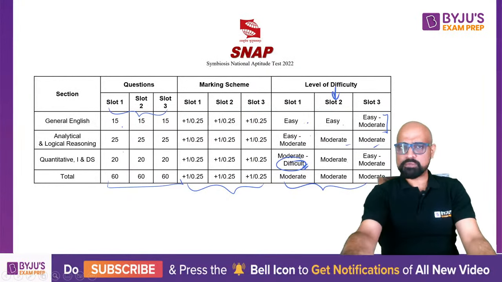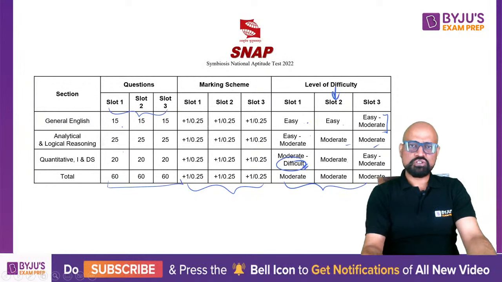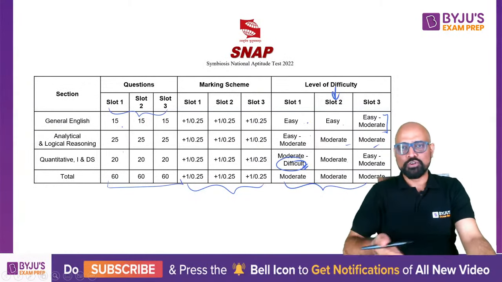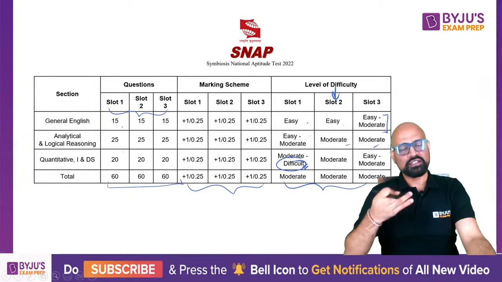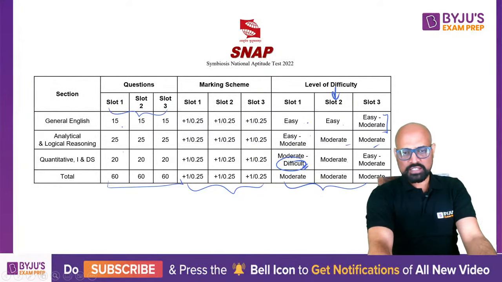After ZAT, now it is SNAP's turn, right? So once you are done with the ZAT, you are already in that flow, right? You gave CAT just now, gave ZAT, give SNAP too.